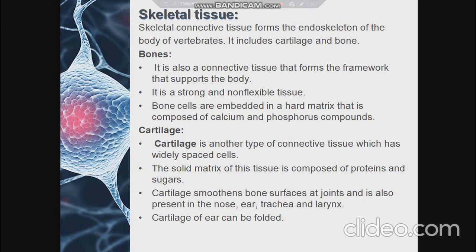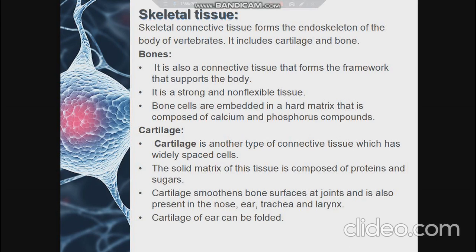This cartilage generally smoothens the bone surface at the joints and is also present in the nose, ear, trachea and larynx. That is, cartilage present in between the joints allows easy movement of bones without causing any damage at the joints of the bones.